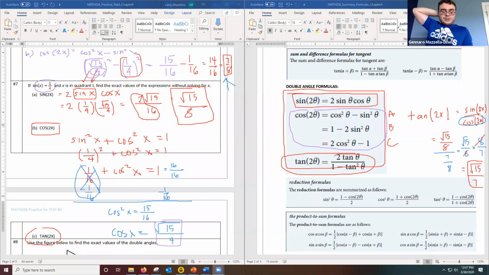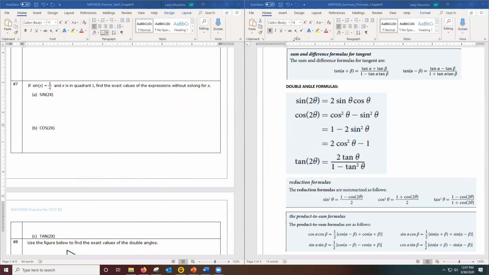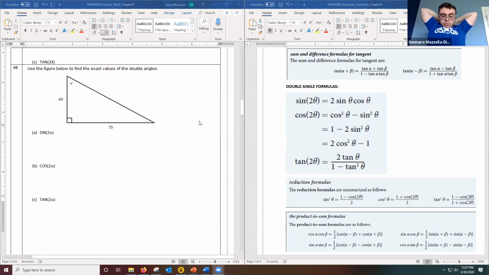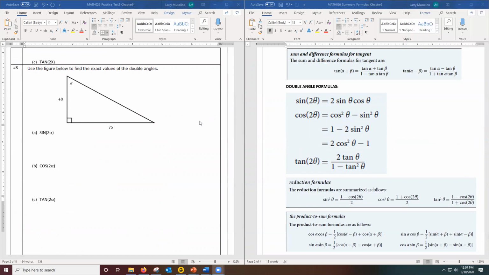Wait, for number 8 right there, it says the angles of Pythagorean theorem. Let me scroll down to number 8. We'll take a look at it here. Number 8 says, use the figure below to find the exact values.